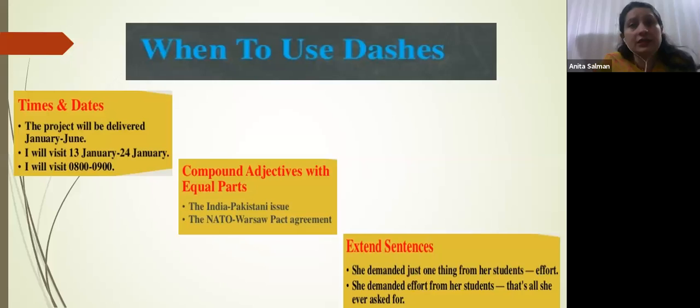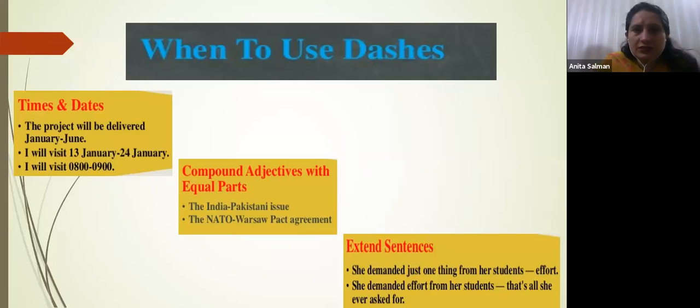Next, extended sentences, and you have to pay attention to this point because in your syllabus you're going to put dashes on these extended sentences. She demanded just one thing from her students, effort. You want to emphasize effort, so for that you just put some stress, you have to put a dash before that. Next, she demanded effort from her students. That's all she ever asked for. That's all she ever asked for is an extra piece of information. Extended sentence. So it is written with a dash.